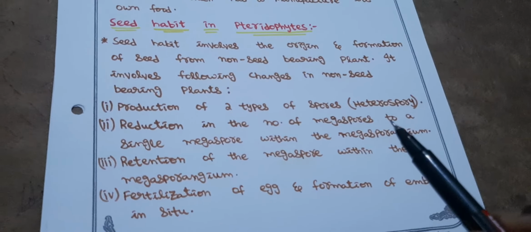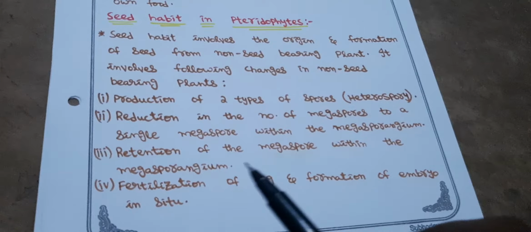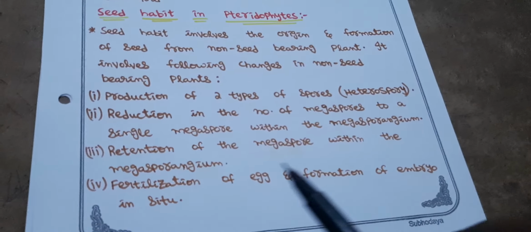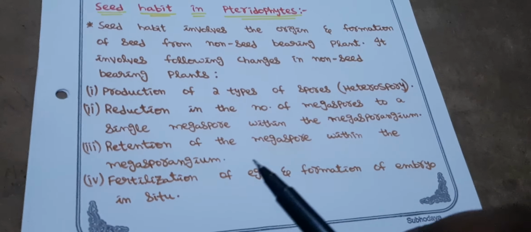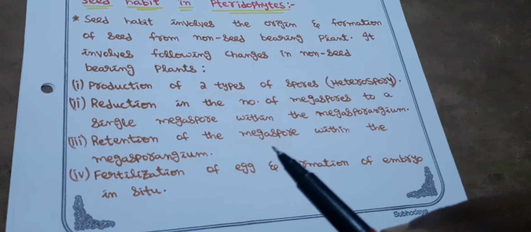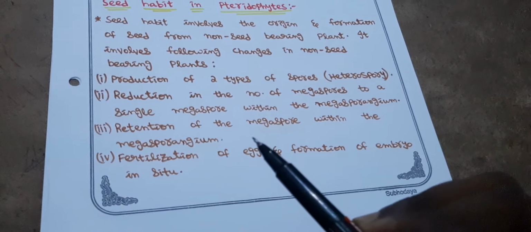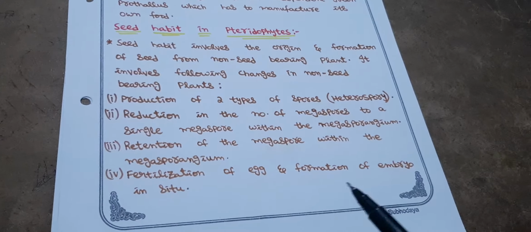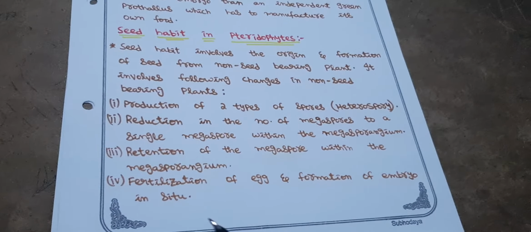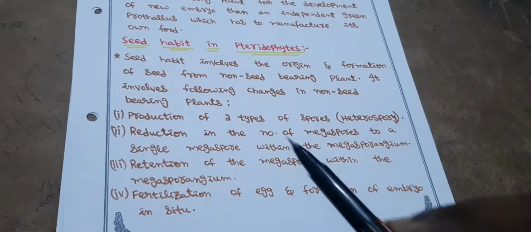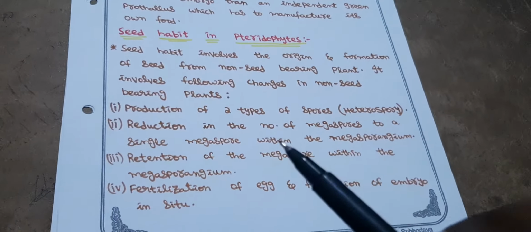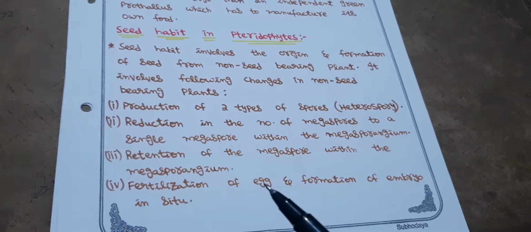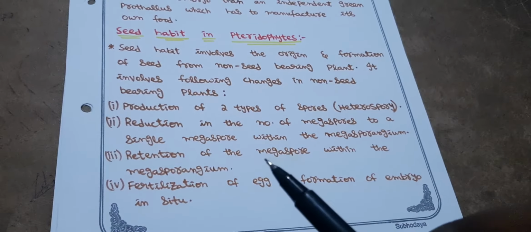It is also a change that has to occur, and retention of the megaspore within the megasporangium. That means the megaspore has to be inside the megasporangium to gain the nourishment. And fertilization of the egg and formation of the embryo in situ, inside. These are the changes that have to occur in non-seed bearing plants to turn into seed bearing.